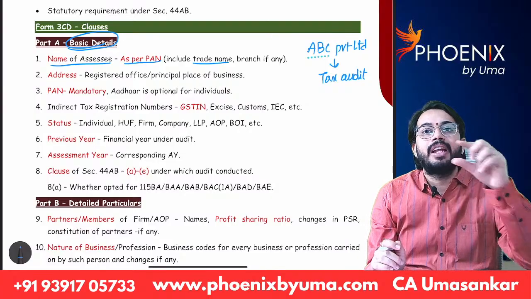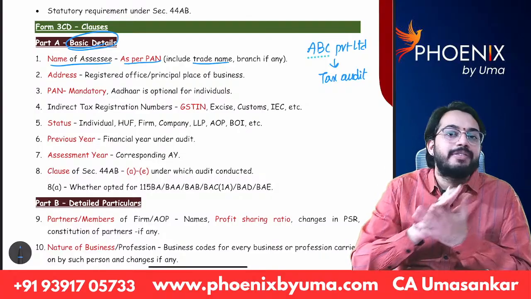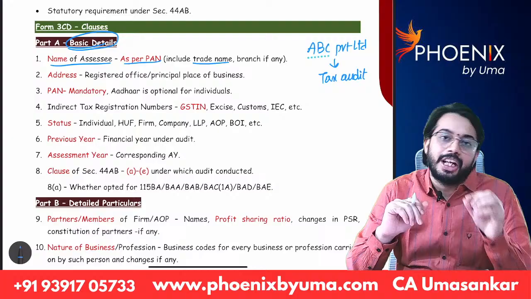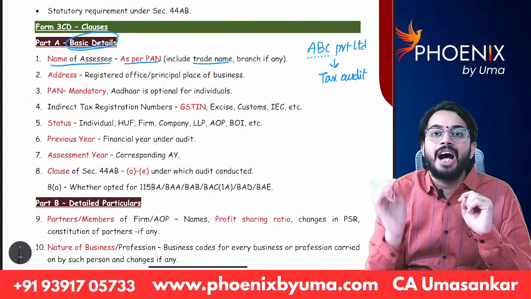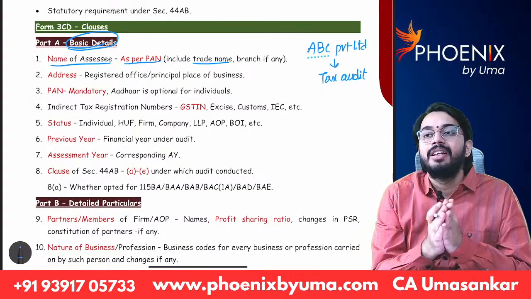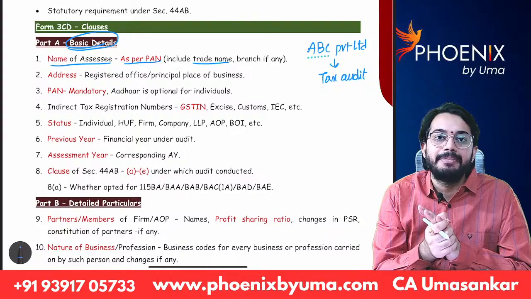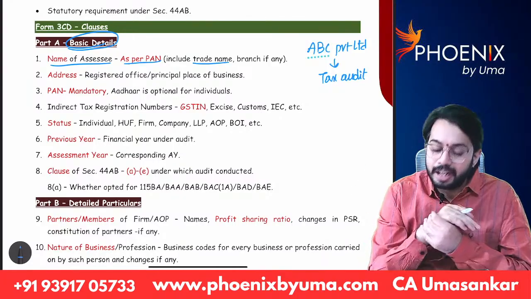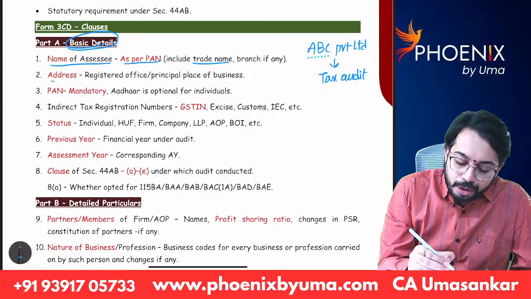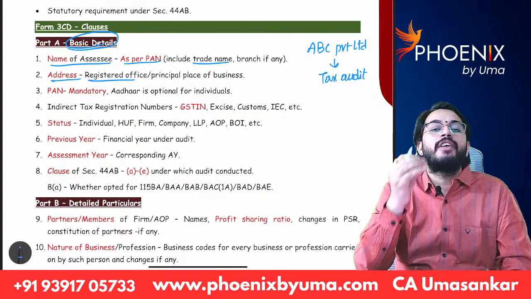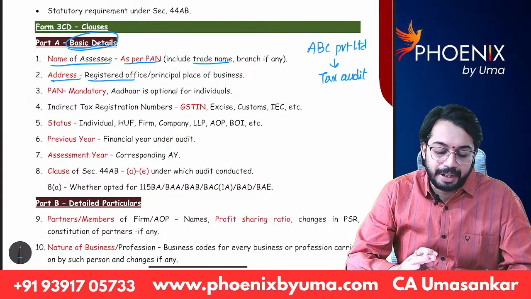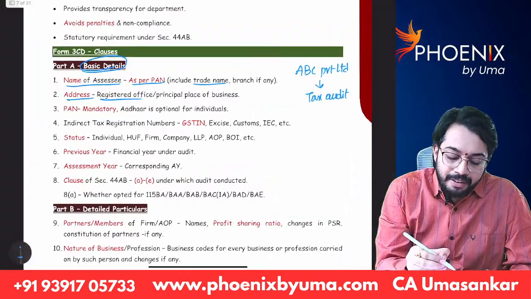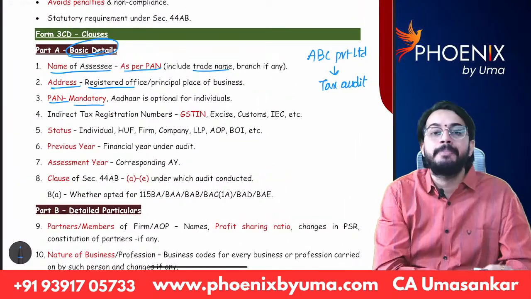So, whatever the legal name of the SSC and trade name of the SSC is the question 1. Okay, I have to answer that question. I will write the legal name of ABC Private Limited is ABC Private Limited. If there is any other trade name, I will write the trade name also. In question number 2, I will write registered office address of ABC Private Limited. In question number 3, I will write PAN number of ABC Private Limited.